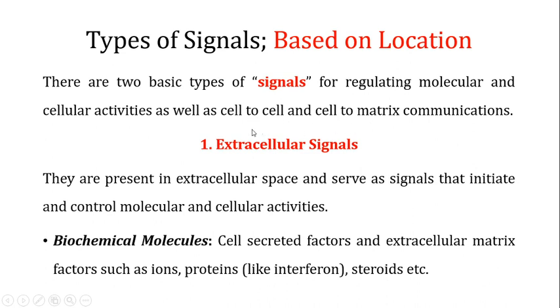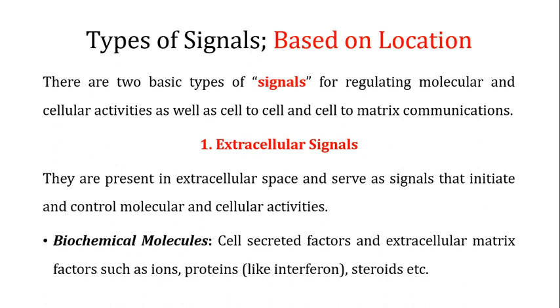One of the types of signal based on the location is called the extracellular signals. As the name indicates, these kinds of signals are present in the extracellular space, and they serve as signals that initiate and control molecular and cellular activities. So extracellular means that these signals are present outside the cell, not inside the cells.